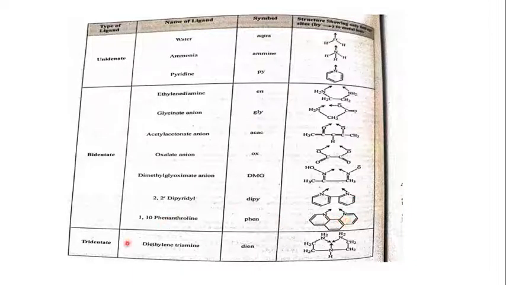Then coming to the tridentate category, you have diethylene triamine. In diethylene triamine, you have three nitrogen centers. One nitrogen is over here, the second one is here, and the third one is here. So these three nitrogen centers are going to donate their pair of electrons to the metal center. That's why this ligand is termed a tridentate ligand.